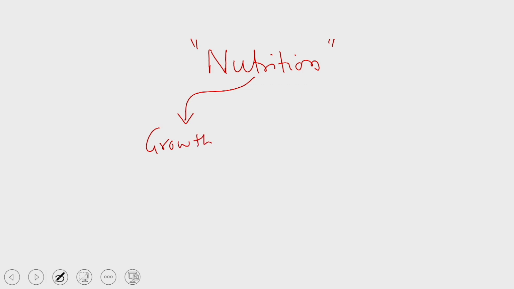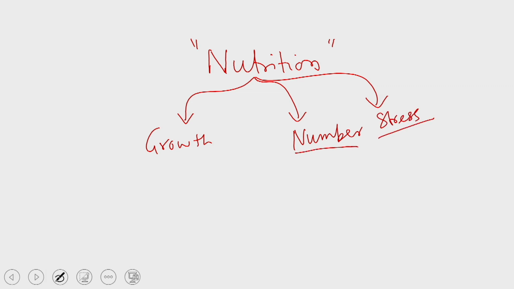So, it is required for going through the different phases of the growth cycle, and for dividing and increasing the number, and the nutrition is also required to withstand stress or stress linked factors.